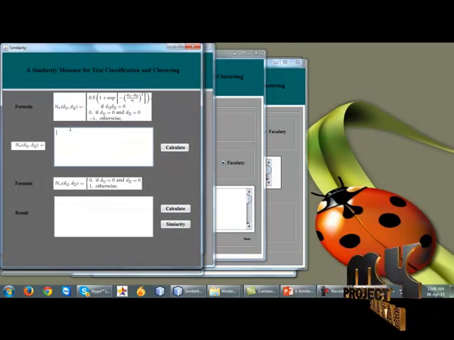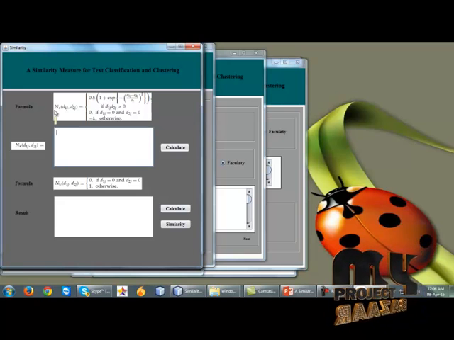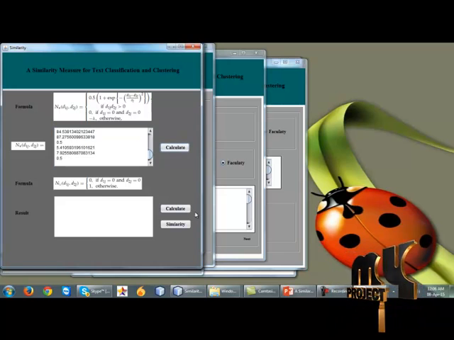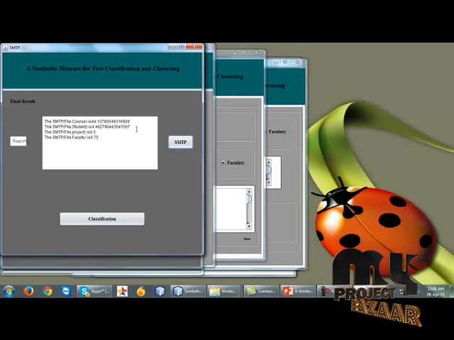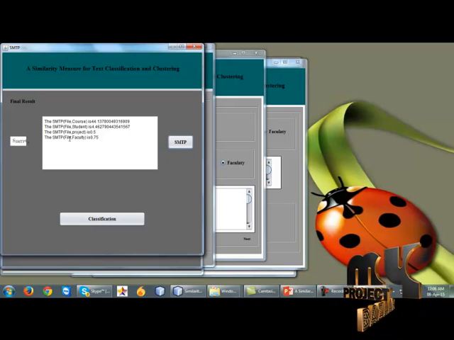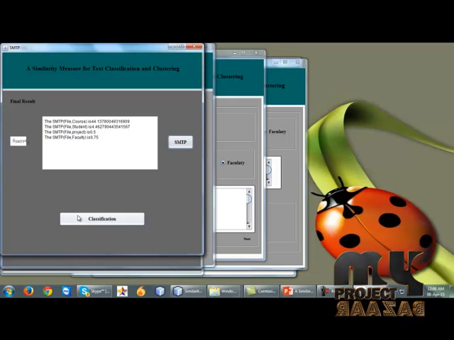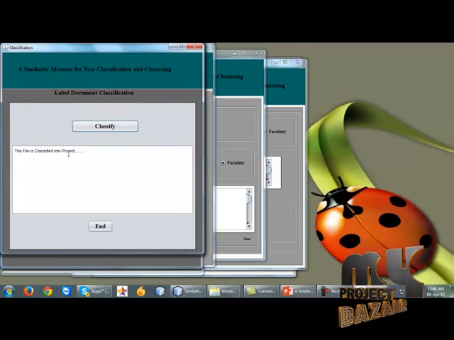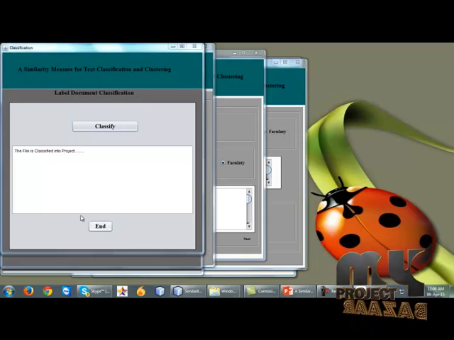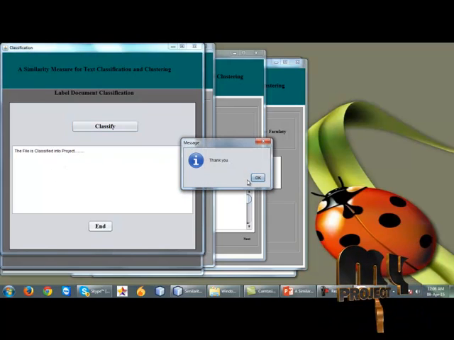After clicking next, we get the formula n star d1 of j and d2 of j. Finally we find out the similarity value for the 4 documents: file with course, file with student, file with project, file with faculty, and finally classify the document. In classification, the file is now classified into project, and finally end.